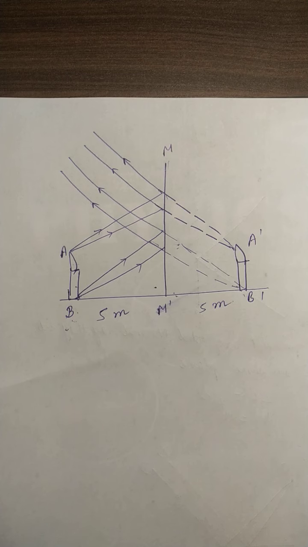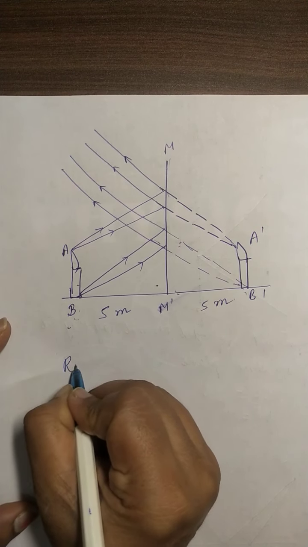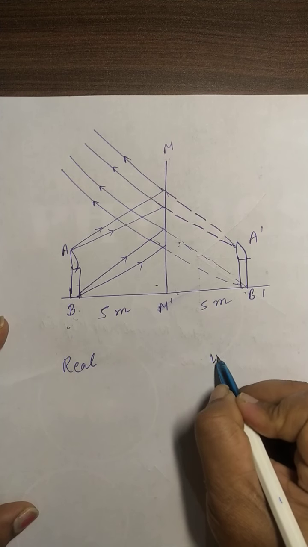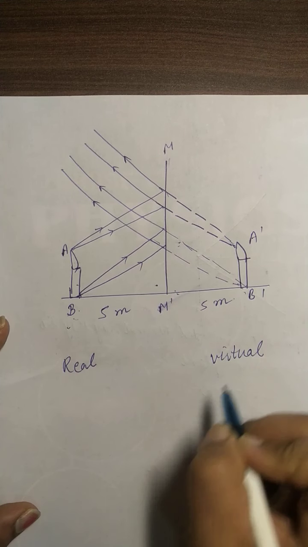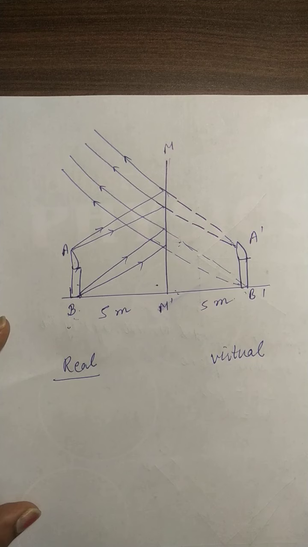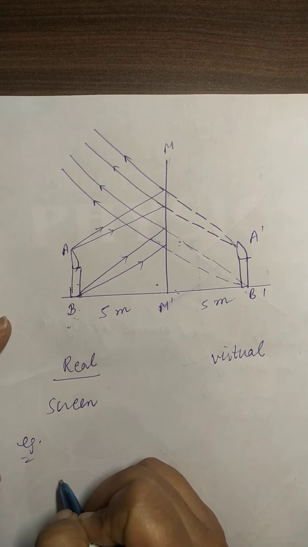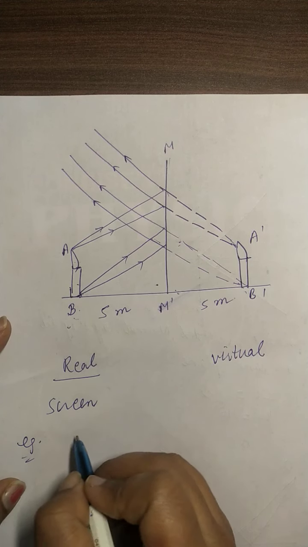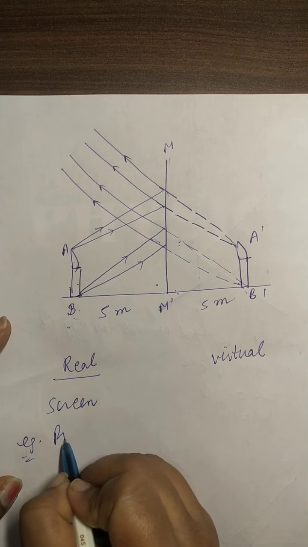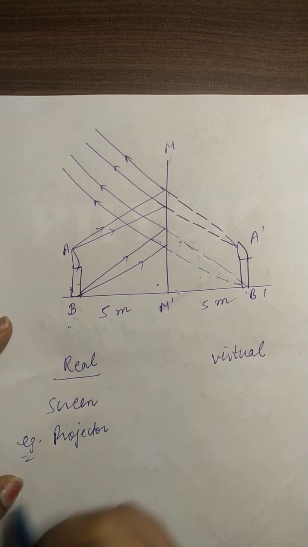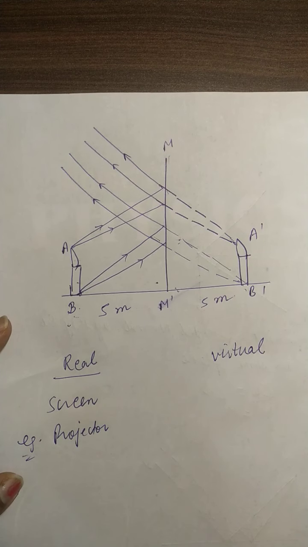Now there are 2 types of images. One is real image, asli, and the other is virtual image. Now a real image is always formed on a screen. Example is, in movie theaters you watch a movie. Movie theaters means they are using projectors. So the image that is formed by the projector is a real image.